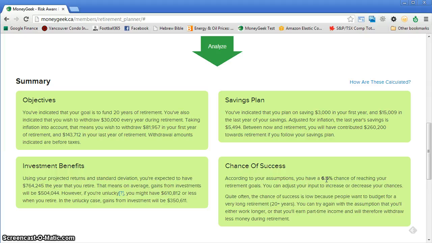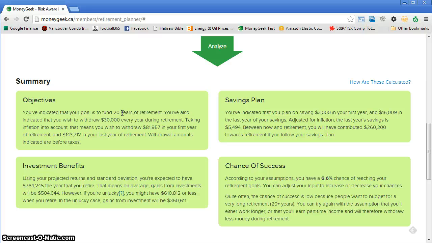And if you're like me, you're thinking, oh, that's super low. Why is that? Well, to answer this question, you should take a look at the objectives section. According to our inputs, we suggested that we want to withdraw money for 20 years. Now, think about that for a minute. 20 years. That's a very long time, especially if you think you'll just live off of your savings for that long.